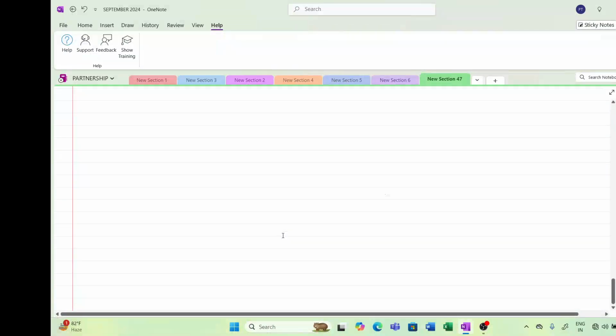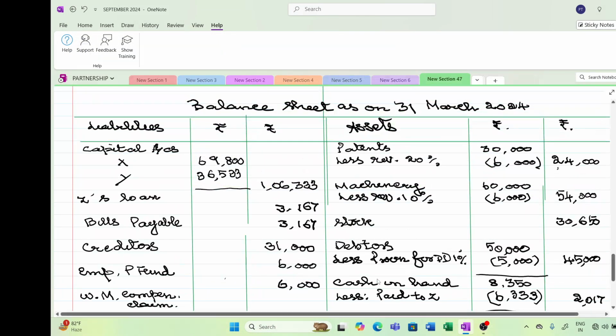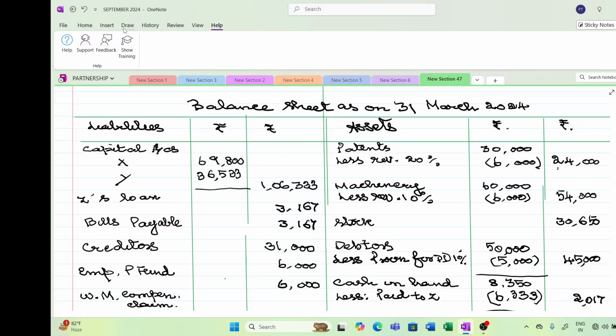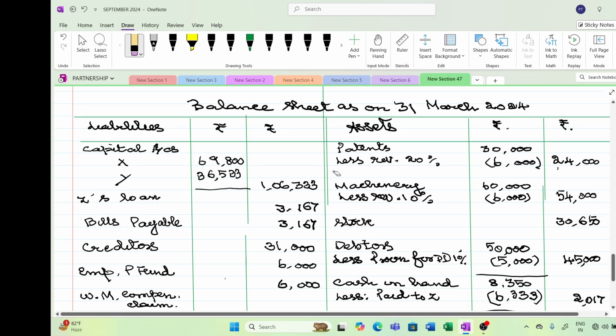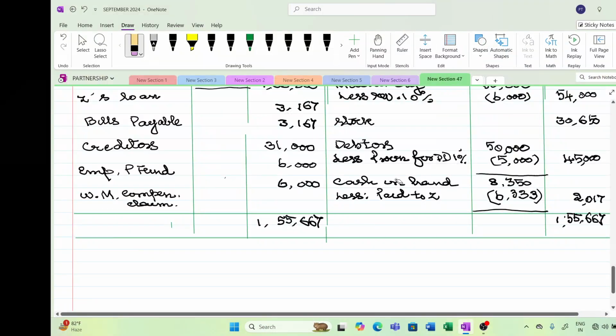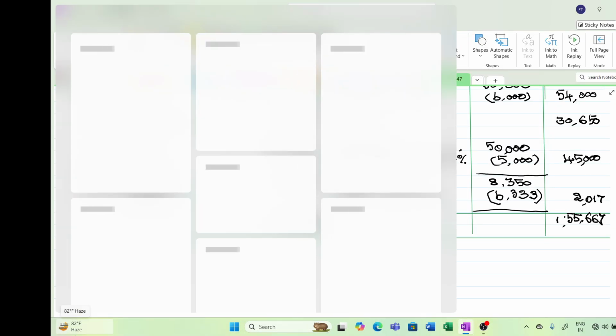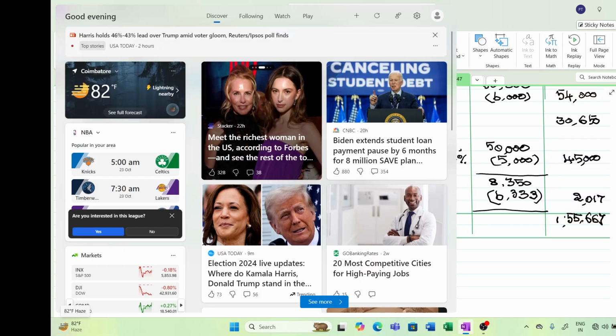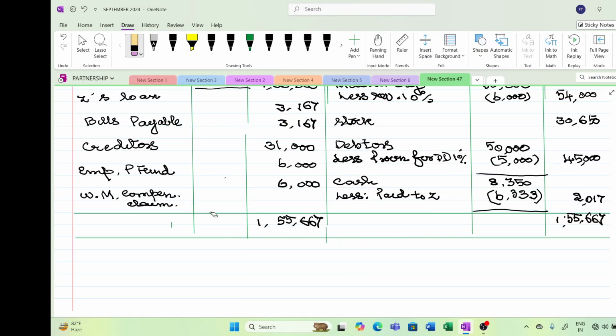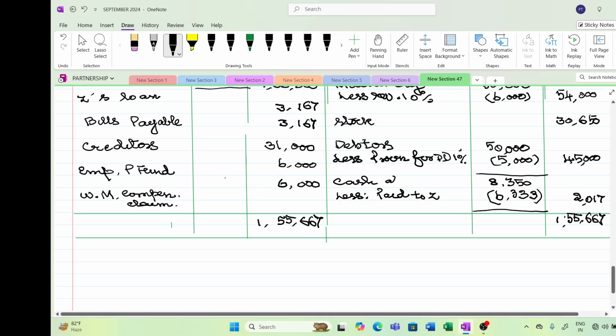So we can come to the balance sheet. Here I have written cash in hand. Sorry, this should be cash at bank. Take it as cash at bank.